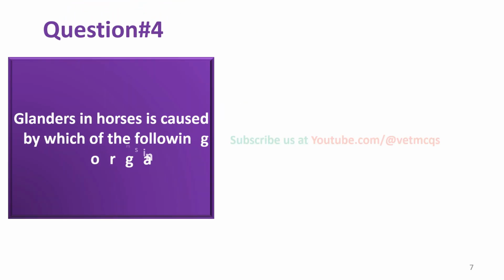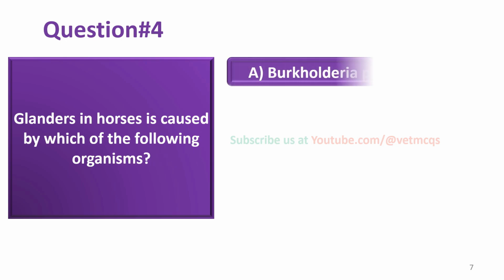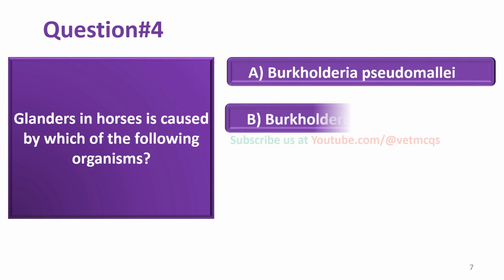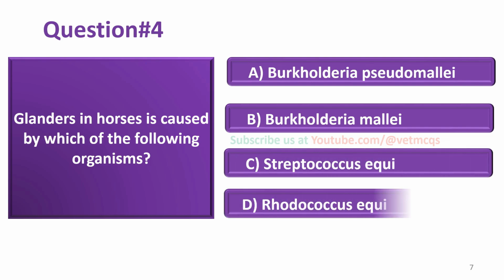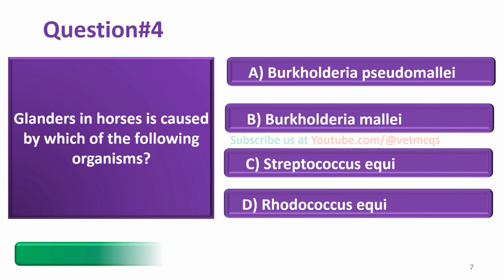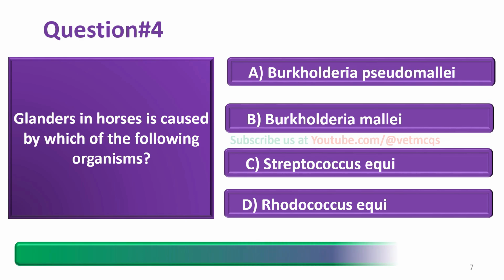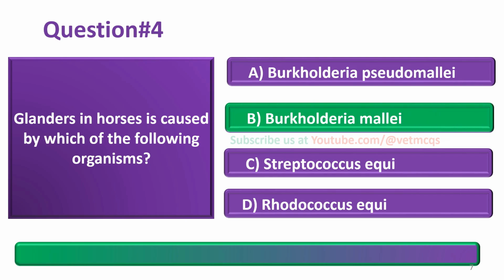Glanders in horses is caused by which of the following organisms? Burkholderia pseudomallei, Burkholderia mallei, Streptococcus equi, Rhodococcus equi. And the correct answer is option B, that is Burkholderia mallei.